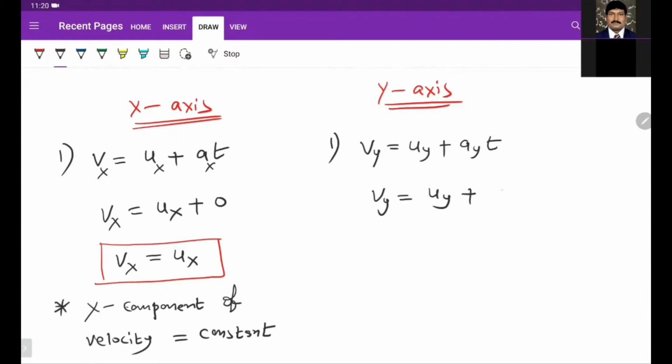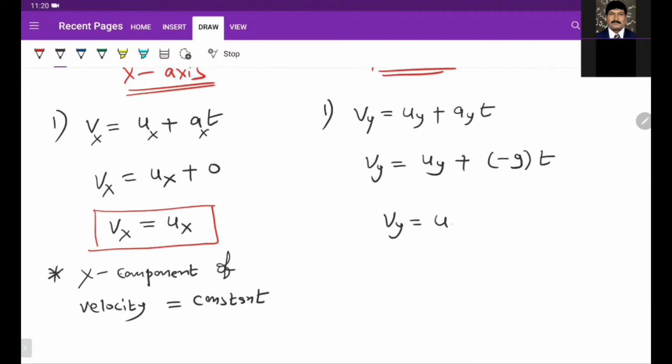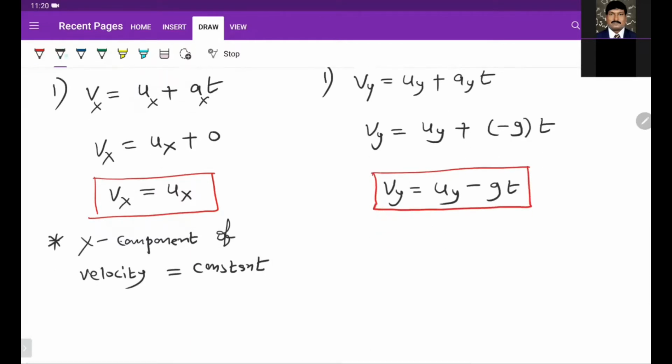Ay is negative, so minus g into t. So Vy is equal to Uy minus gt. Here we can notice the y component of velocity changes. It is not constant.